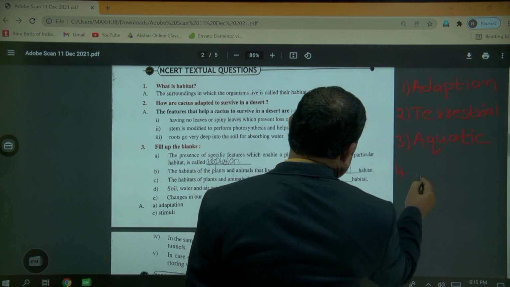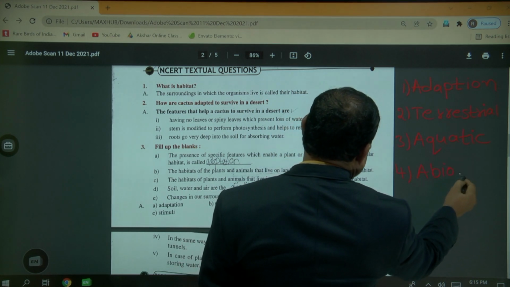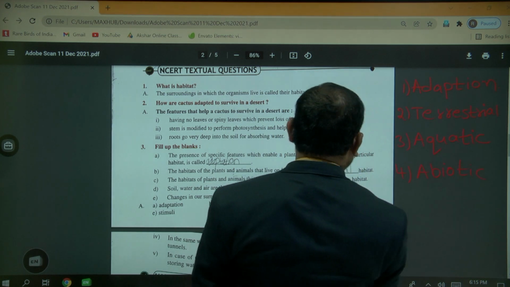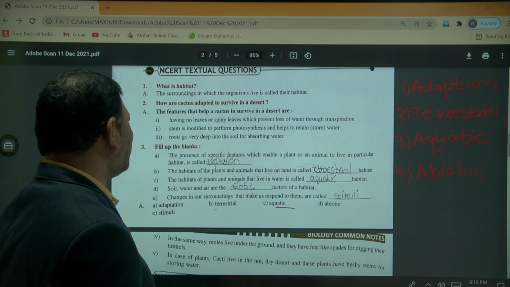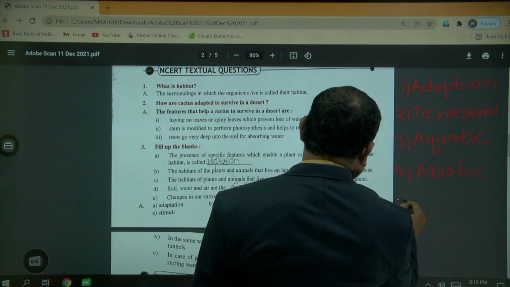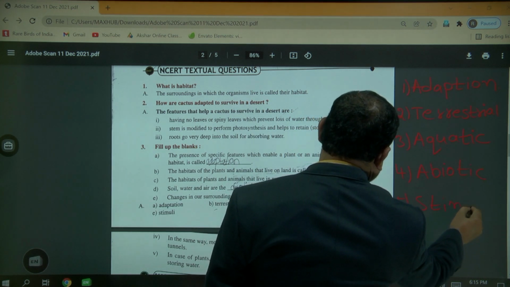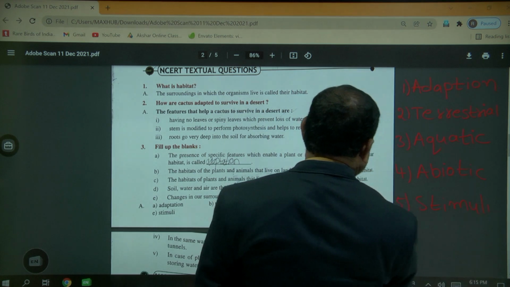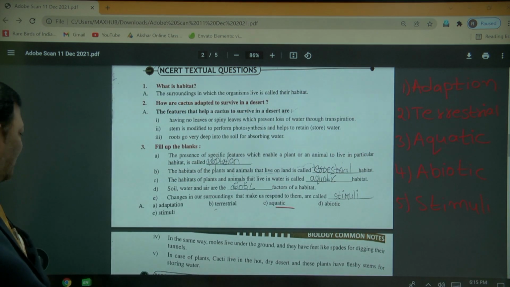Fourth one is abiotic. Changes in our surroundings that make us respond to them are called stimuli. Fifth one is stimuli. This is known as the five questions and answers.